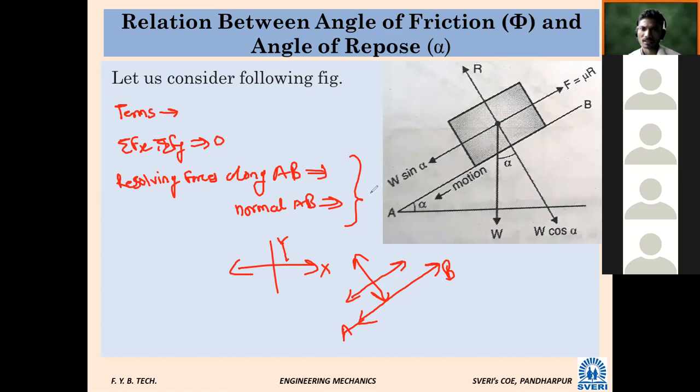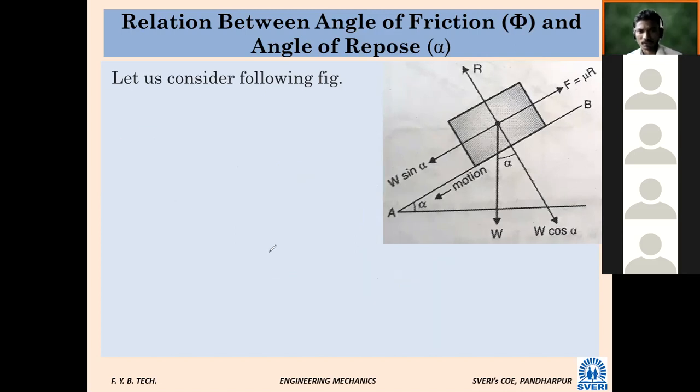That is the change in all types of problems. Otherwise, it is very simple. What relation did we get finally? The second last step was mu equal to tan phi equal to tan alpha. From this, we can say tan of both is equal.